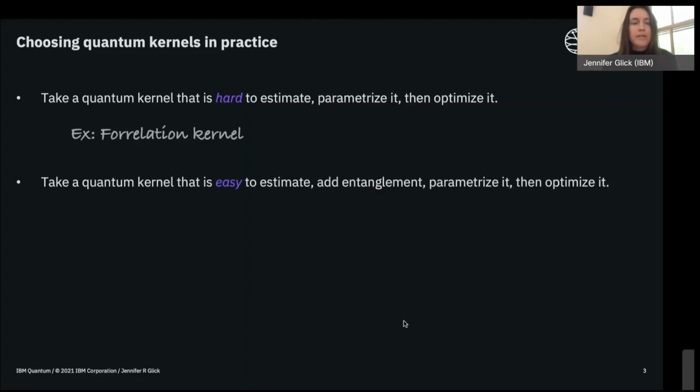Another approach could be to take a quantum kernel that's easy to estimate, make it a little more non-trivial, add some entanglement, and then parameterize and optimize that. An example here could be the Gaussian kernel.